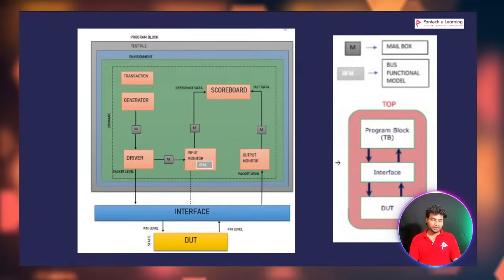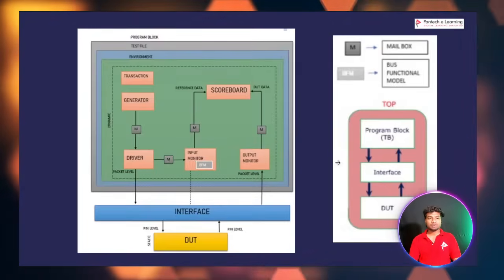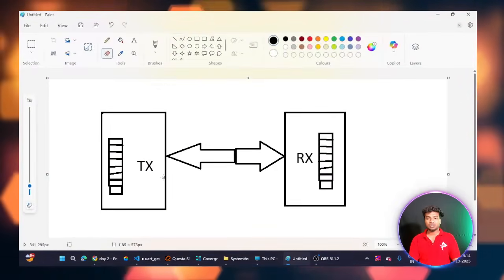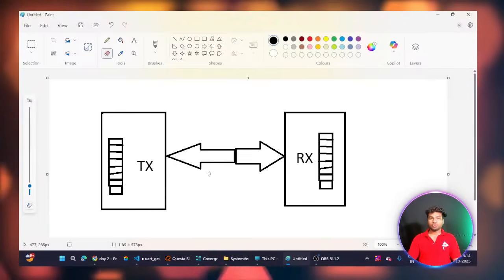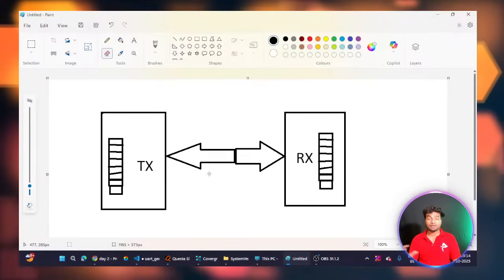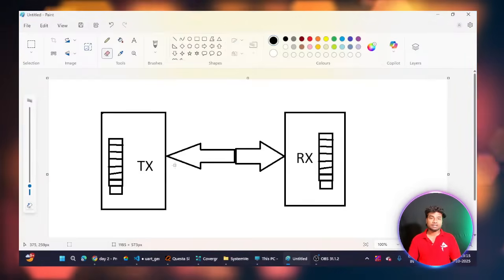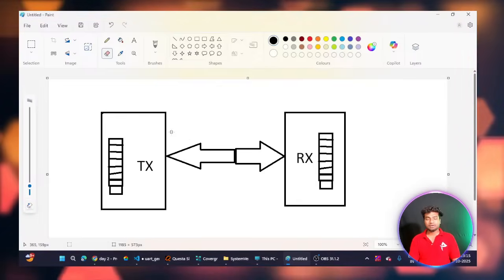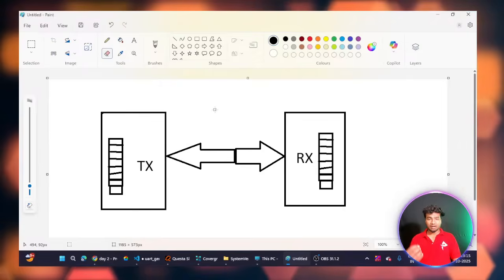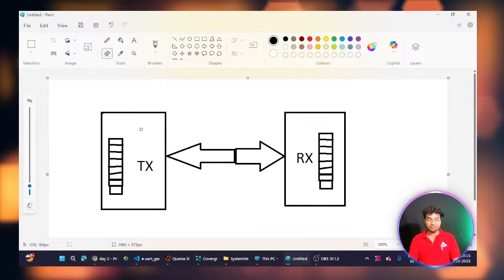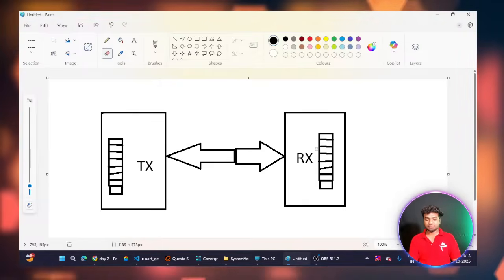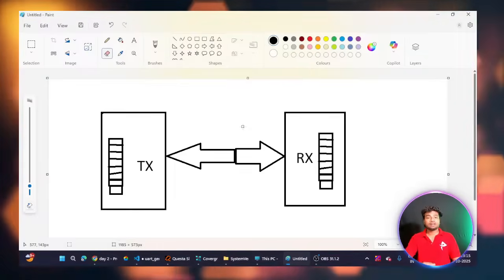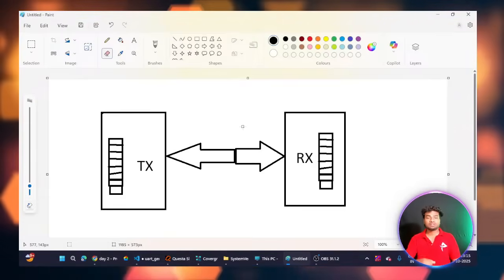Can you explain the receiver? Both the transmitter and receiver code are the same. If you understand the transmitter block, you can easily understand the receiver code. Why? Because we send 1 bit at a time based on the clocks per bit. First we send the start bit, and then the data bits from this memory. Similarly, the receiver will first always look for the start bit, then the 8 data bits, and then the stop bit.